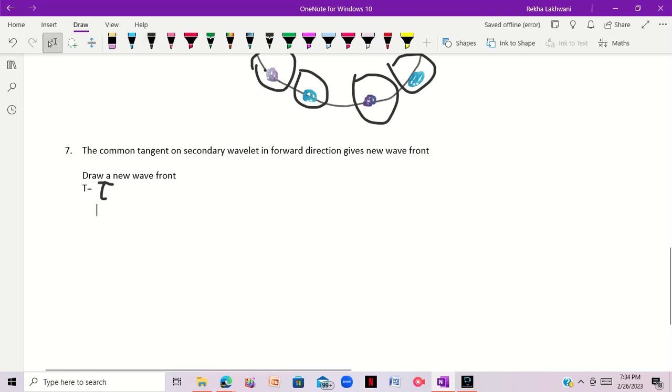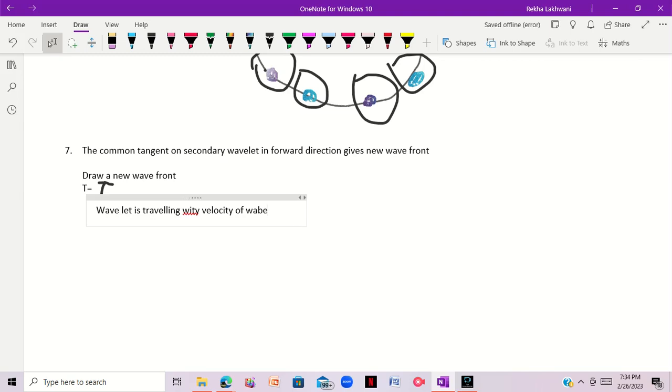And we know that this wavelet is traveling with the velocity of the wave. Now you have to find the distance this wavelet will cover.